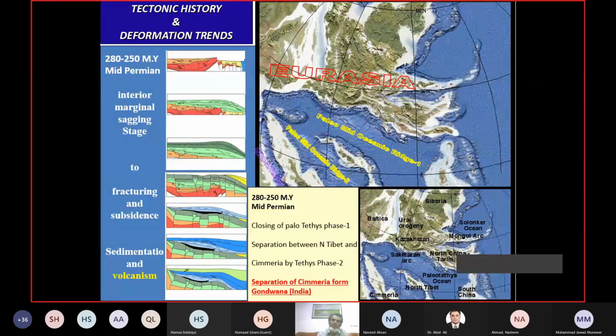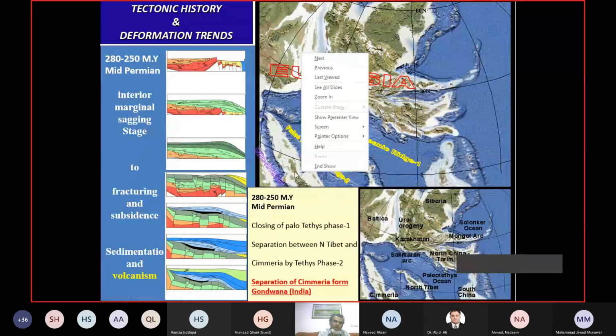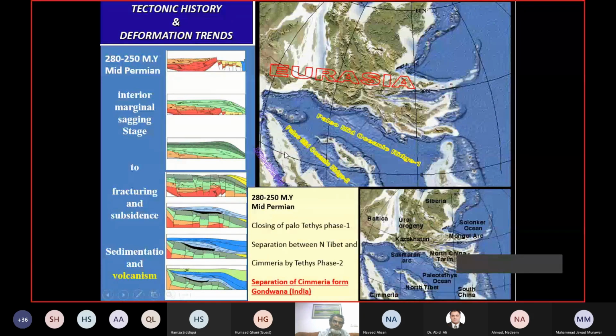I just don't want to number, but this is possible. So Sumerian rifting, the separation of Sumeria from Gondwana, includes India. Further to the southeast corner, this is Sumeria, and then there is another rift being developed between Sumeria and India, and that is possible.